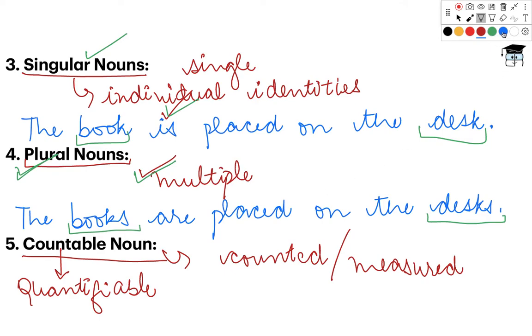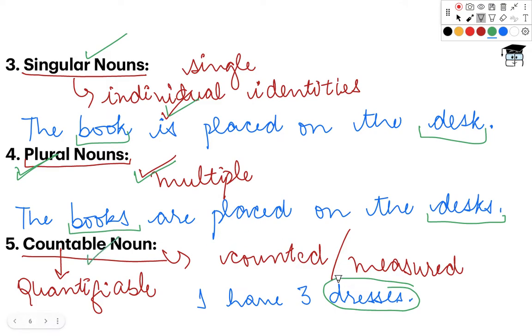Now, if I have to take an example of such nouns, I would say I have 3 dresses. Now in this statement, I can see that the noun dresses is countable. I can count how many dresses there are. There are 3 dresses.